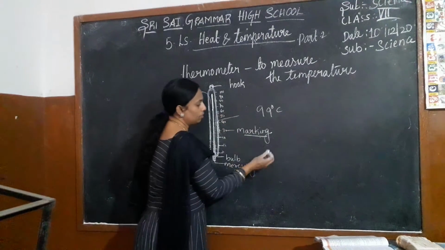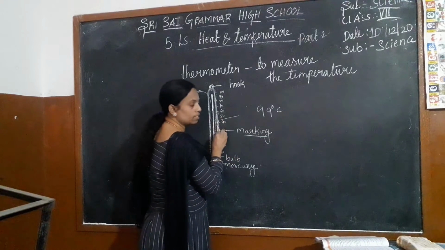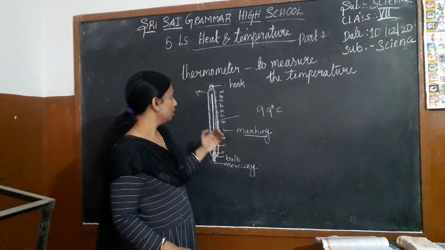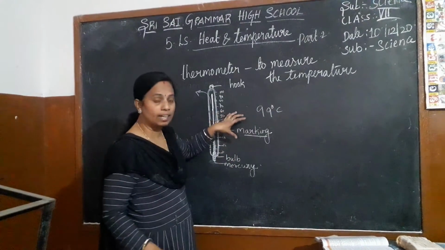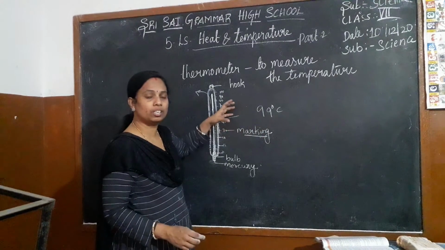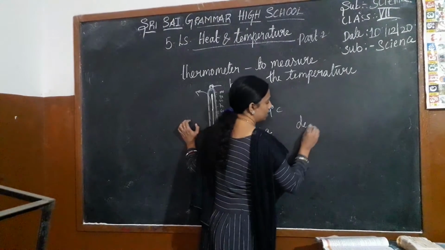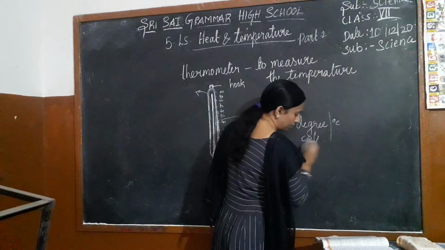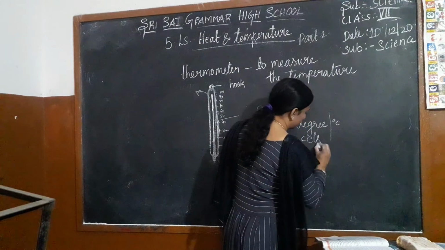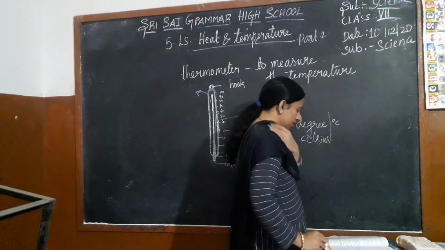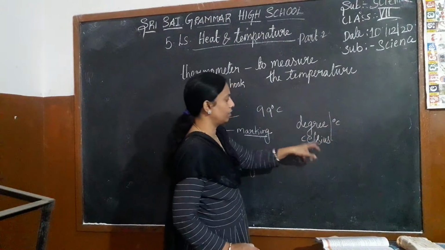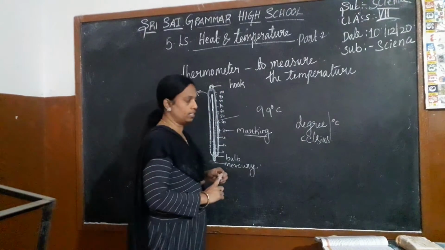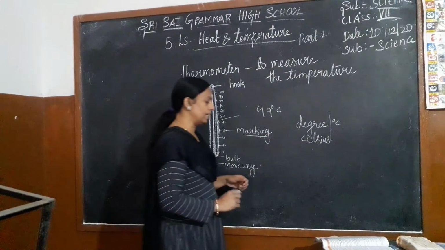So why do they have the marking on the tube? To know the temperature of the body. And how are they measuring? They are measuring in degrees Celsius. What do you write here? Celsius. We write in Celsius. Degree Celsius, or like this we can write: degree Celsius, °C. They are measuring in degree Celsius.